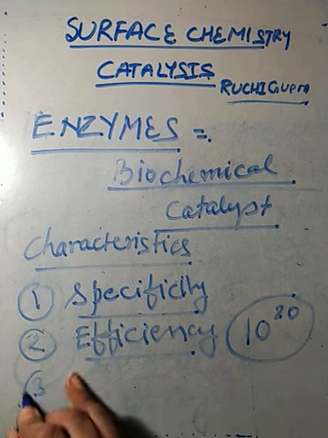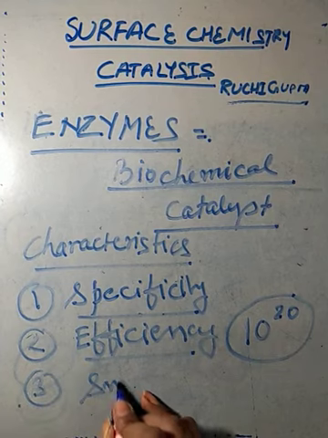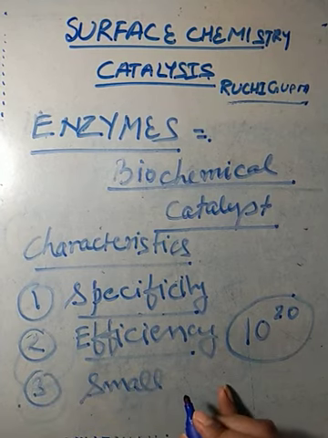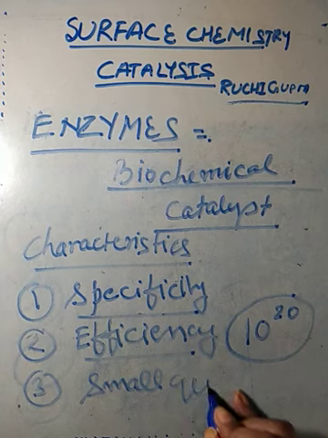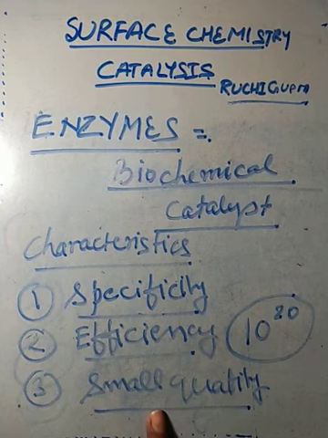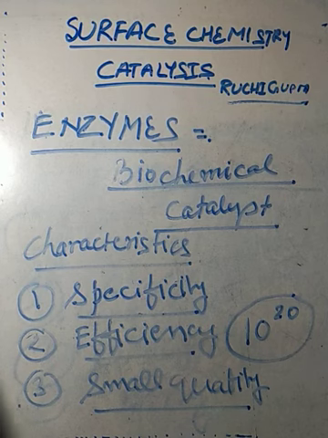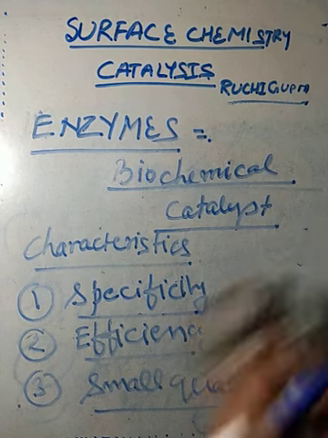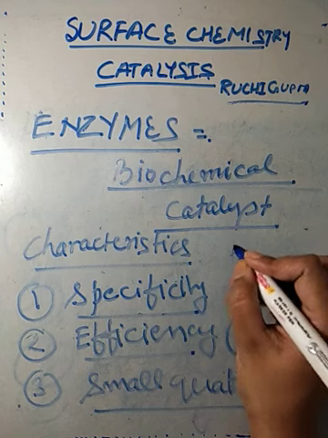Third, a small quantity of enzyme is required for any chemical reaction. Only a small quantity of enzyme is highly efficient to speed up the reaction. The next is optimum temperature.